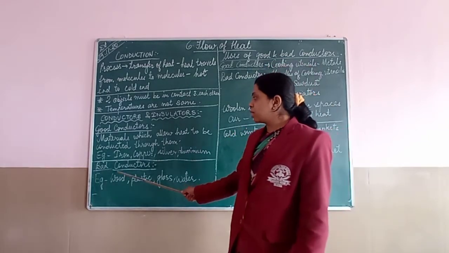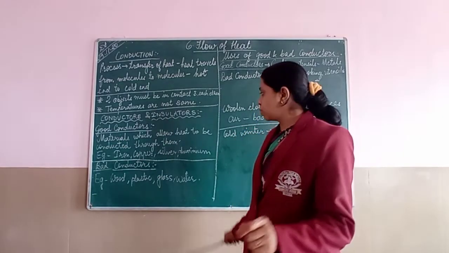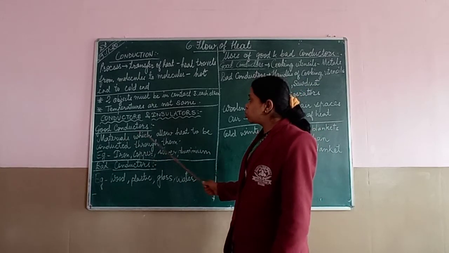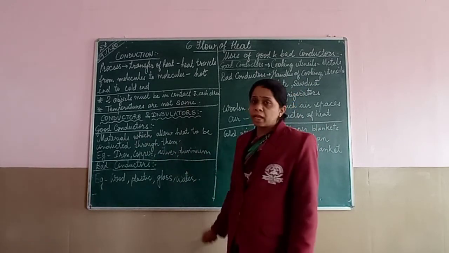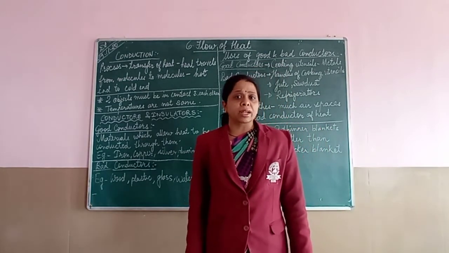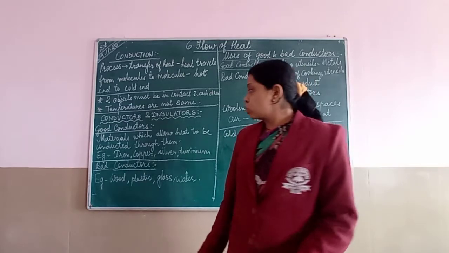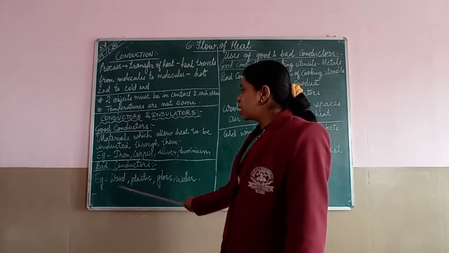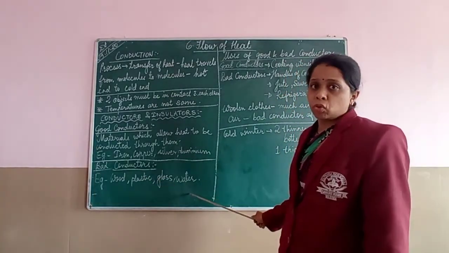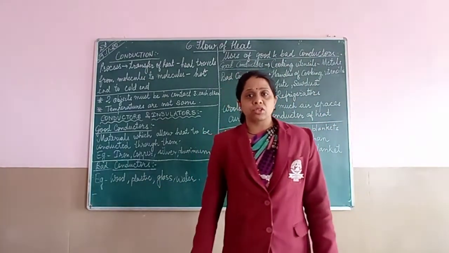Now what are bad conductors? Exactly the same, only thing is, the word should not be allowed. The materials which do not allow heat to be conducted through them are called bad conductors of heat, or they are even called insulators. So which are the insulators? Mainly insulators are wood, plastic, glass, water, air. All these are bad conductors of heat.